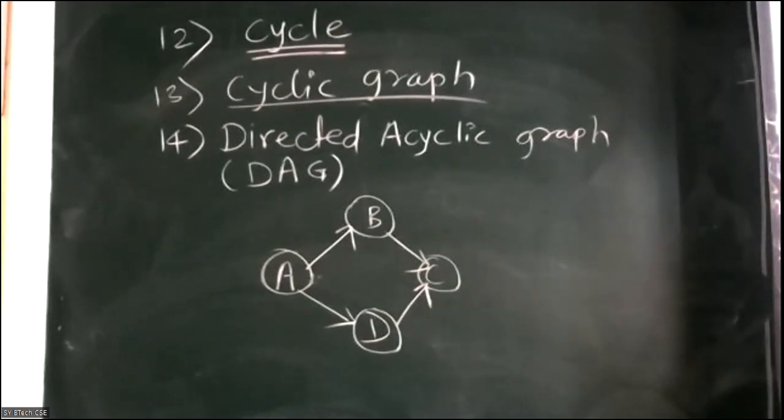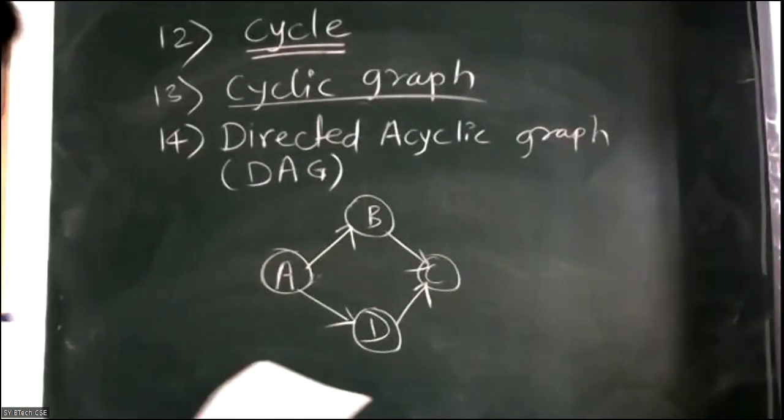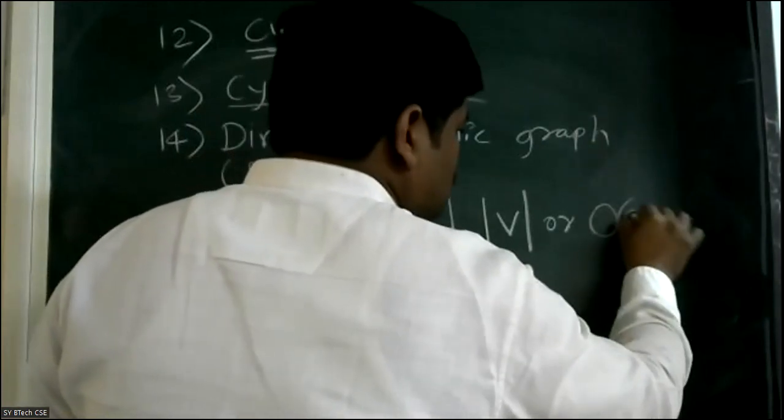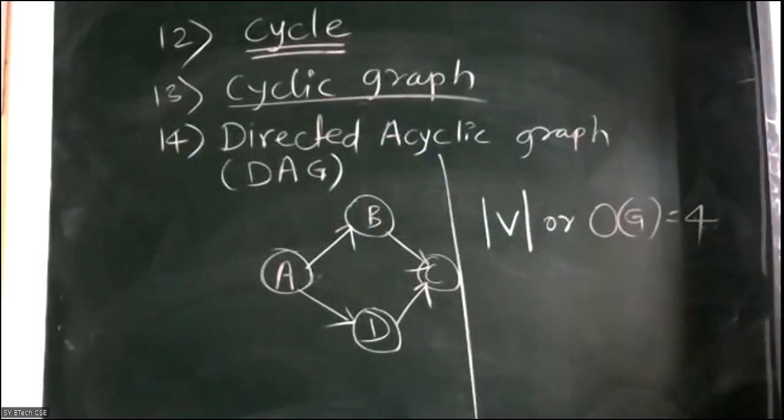Next is the order of graph. In the order of graph, the number of vertices, the cardinality of V, is called the order of graph, and denoted by |V| or |V(G)|, equal to, suppose, 4. If 4 vertices are there, it will be represented like this.